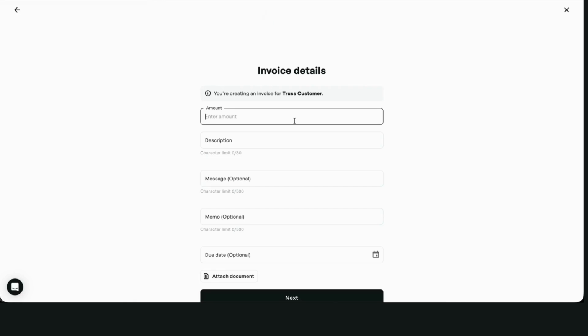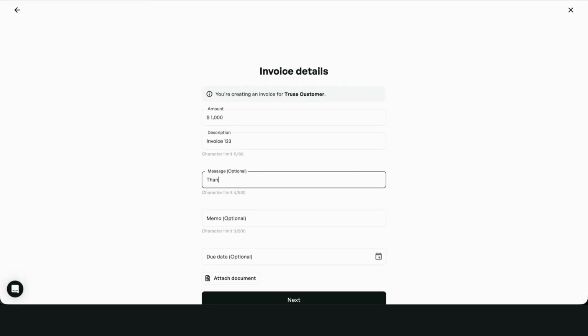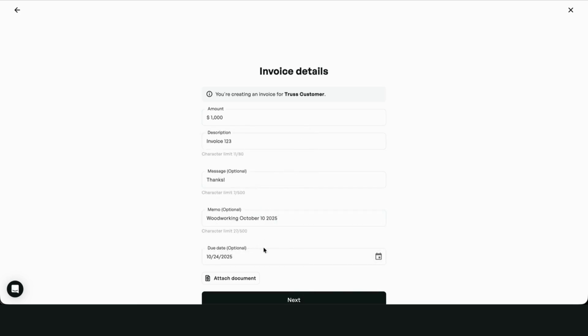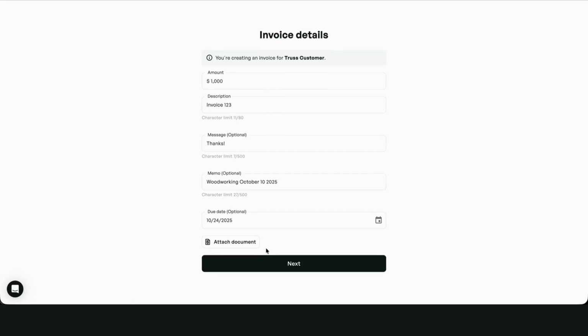Now, add an amount and a description, such as the invoice number. You can also add an optional message, which will show up in the invoice email, or a memo, which is an internal note that your customer won't see. Lastly, you can add a due date or attach a document, like an invoice you created externally. Invoices created in QuickBooks will automatically attach the invoice PDF in the payment.